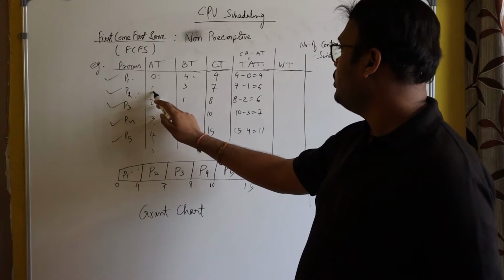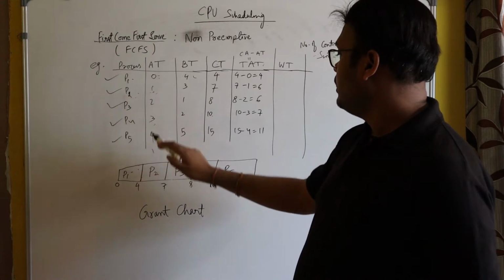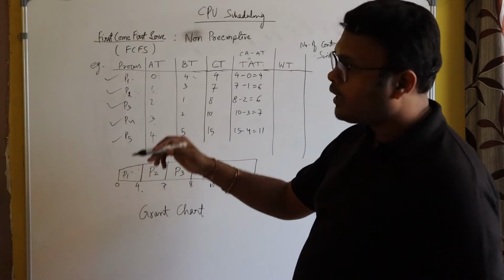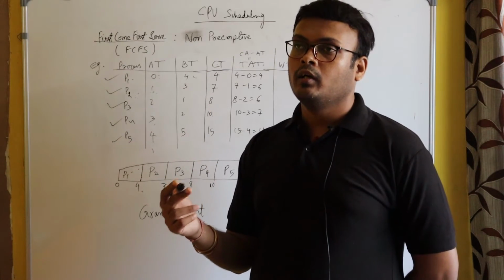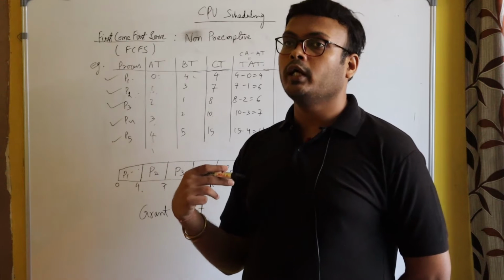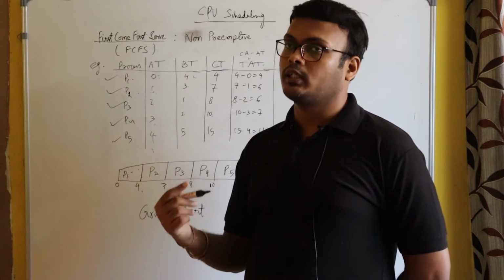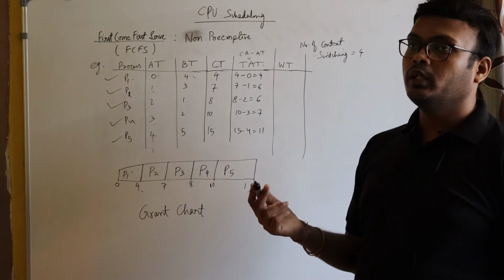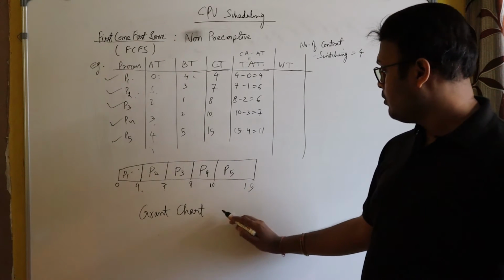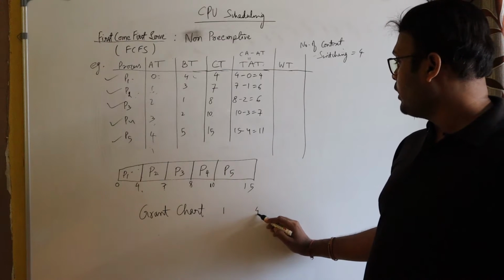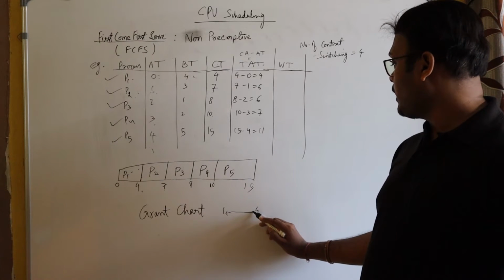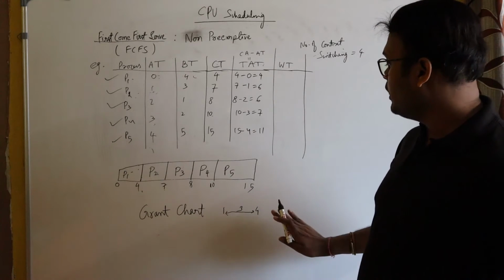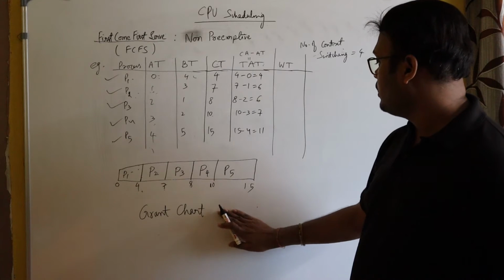The arrival time of P2 is 1, but P2 got scheduled at the 4th second. It means P2 arrived in the ready queue in the 1st second, but in order to get the CPU, it waited till the 4th second. So P2 waited for 3 seconds. So what is the waiting time of P2? 3 seconds. This is called waiting time.